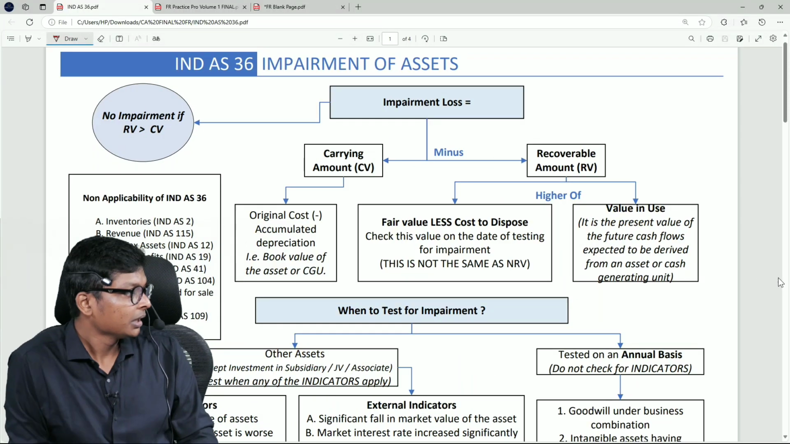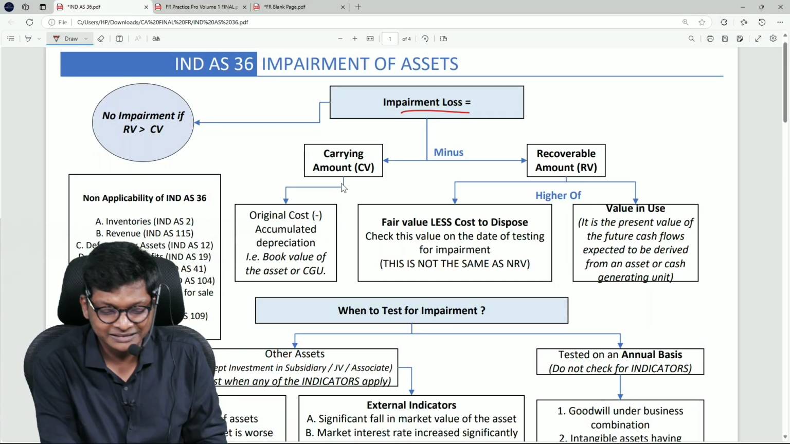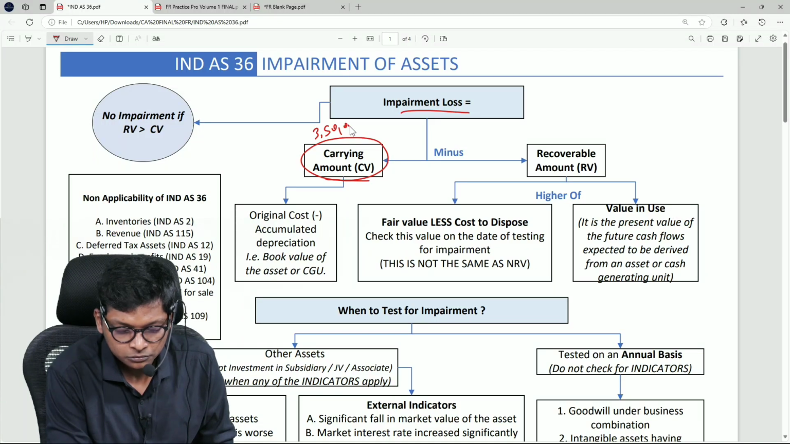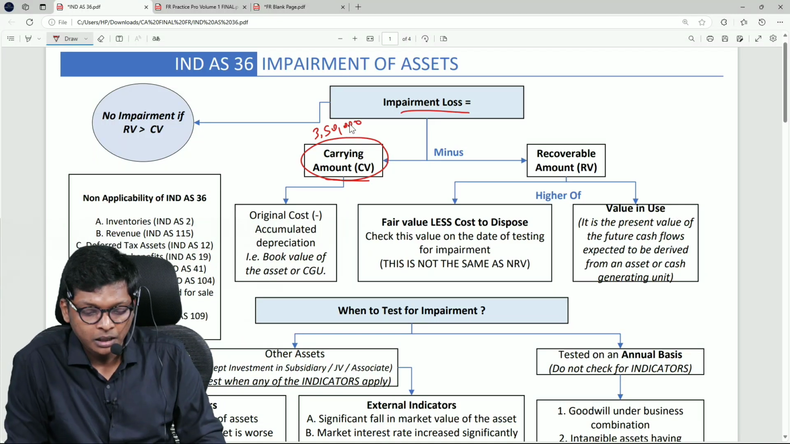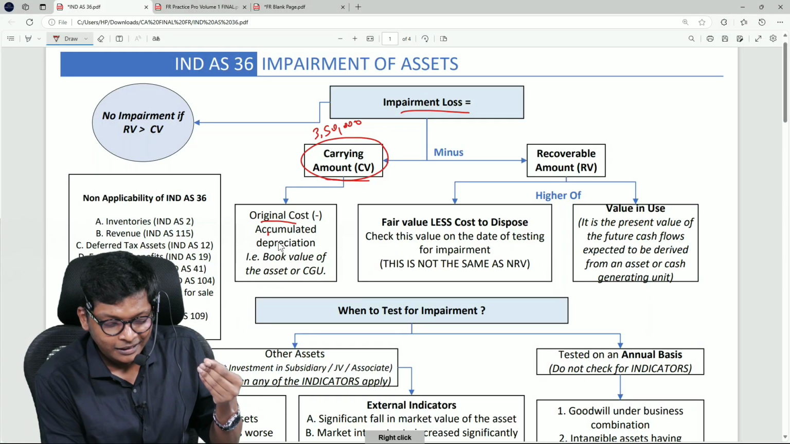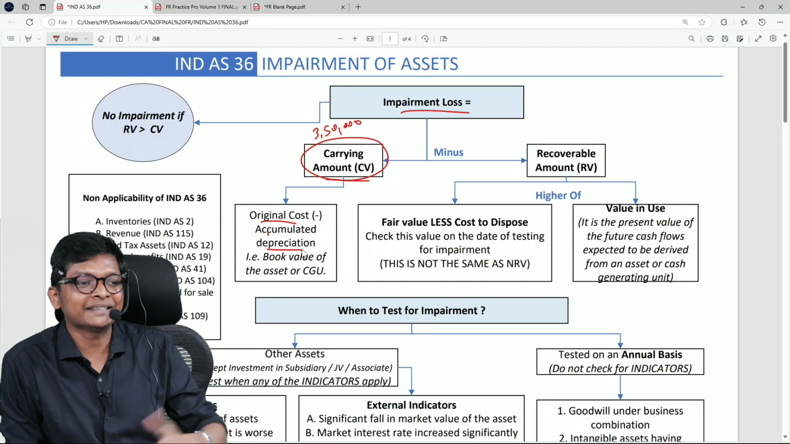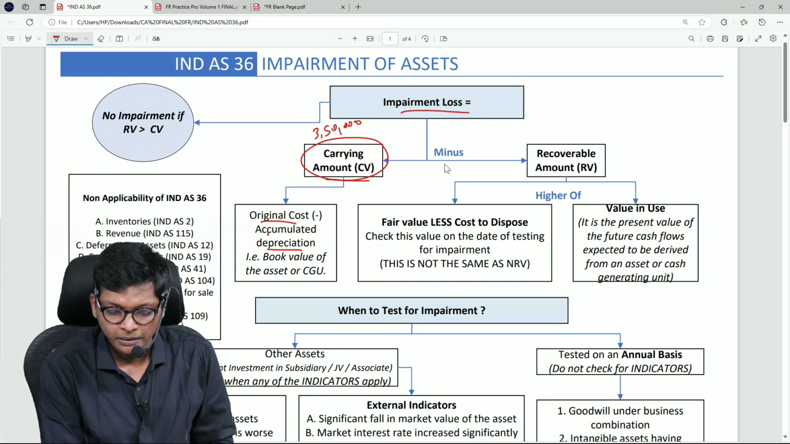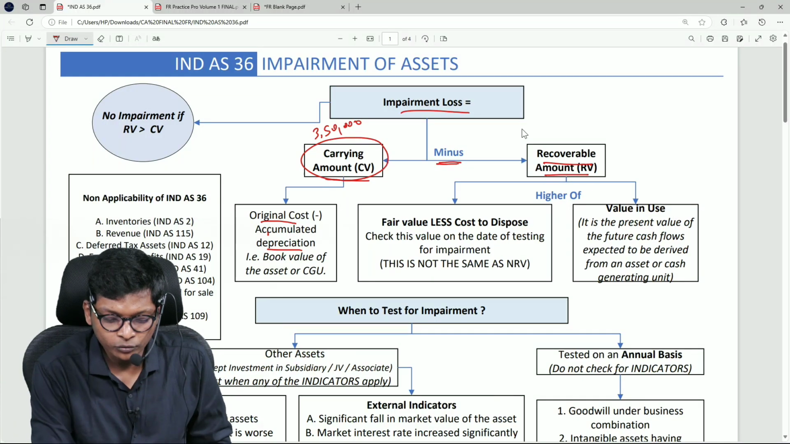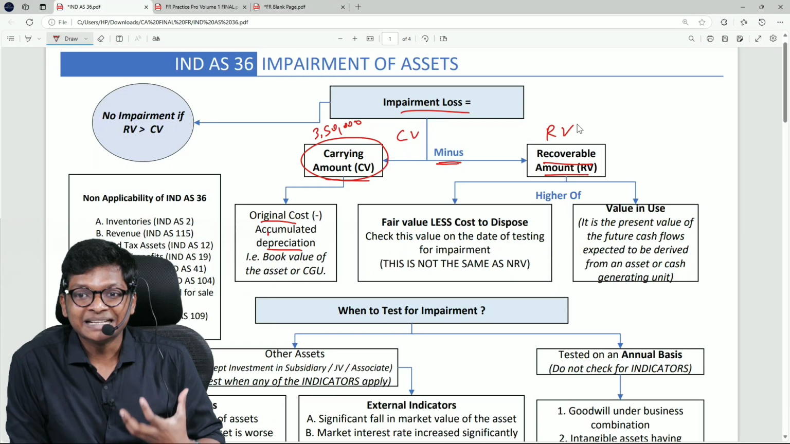It says impairment loss is equal to, now I will connect our equation with the numbers, carrying amount, carrying value. In our example, cab was 3,50,000. Look at how 3,50,000 came. Original cost of cab minus accumulated depreciation. Correct? Now you know depreciation because we learnt in PPE standard. Correct? Okay. Minus recoverable amount. New term. You have to compare CV with RV. What is RV? Recoverable amount.